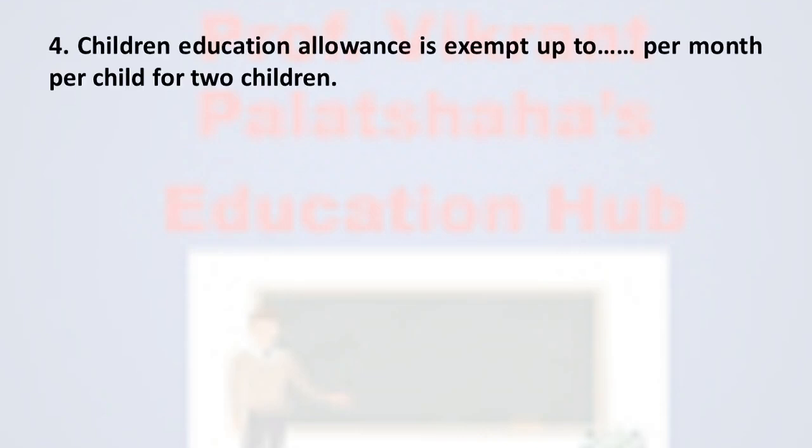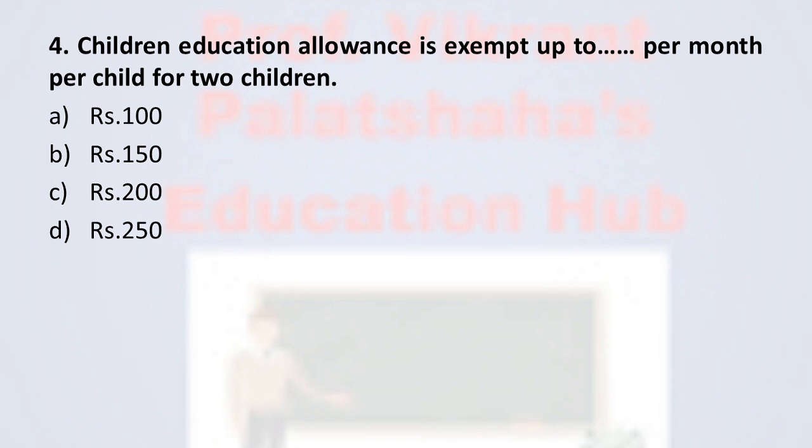Next question number 4. Children education allowance is exempt up to dash per month per child for 2 children. Option A rupees 100, option B rupees 150, option C rupees 200, and option D rupees 250. And the correct option is option A, rupees 100. The children education allowance is exempted up to rupees 100 per month per child, maximum up to 2 children.